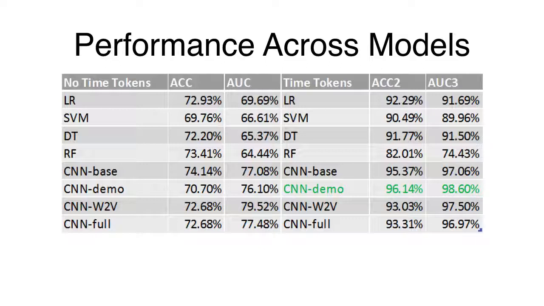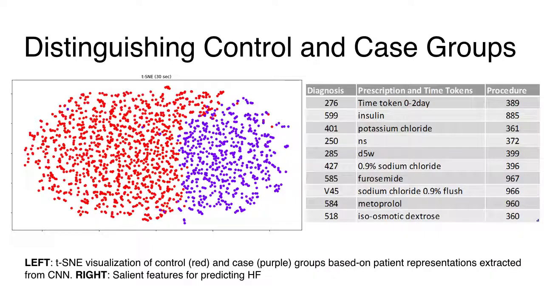In this table, we can see that CNN performs better than baseline models. Models with time tokens also perform significantly better than those without. We also see that CNN, using demographic features, performs the best overall. This graph shows how well CNN is able to separate out the control and case patients using the embedded representations. The table on the right gives the top 10 most indicative features of heart failure for each type of event.